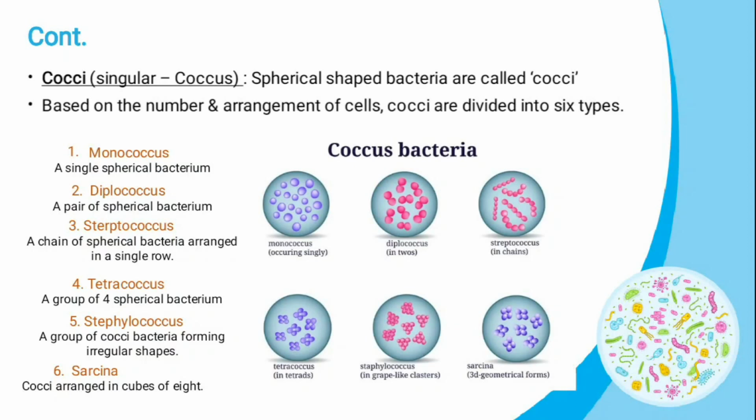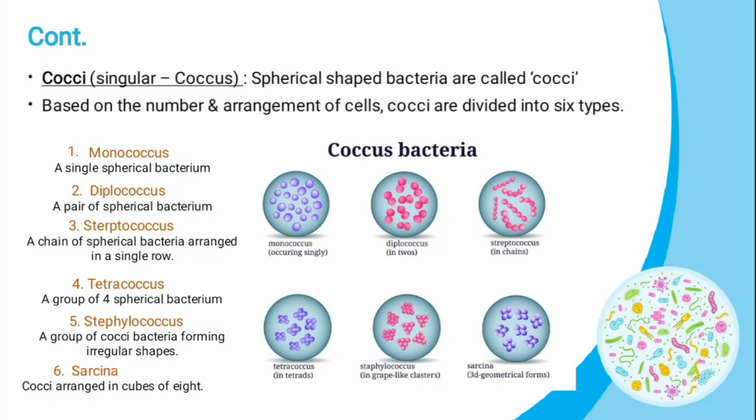Here the cocci are arranged in grape-like clusters formed by irregular cell divisions. Next, sarcina. Cocci are arranged in cubes of 8, formed by regular cell divisions in 3 planes. So these are the different kinds of arrangements of cocci.